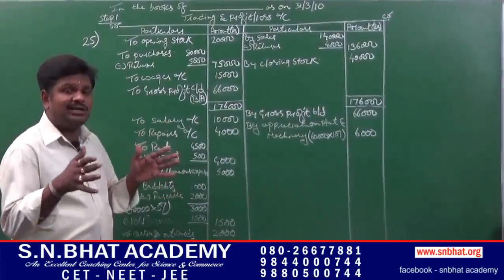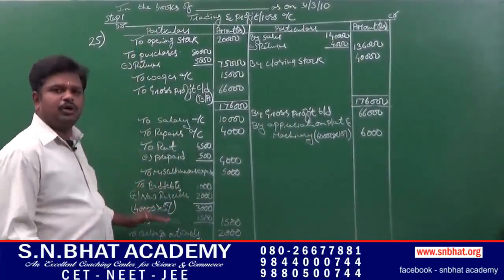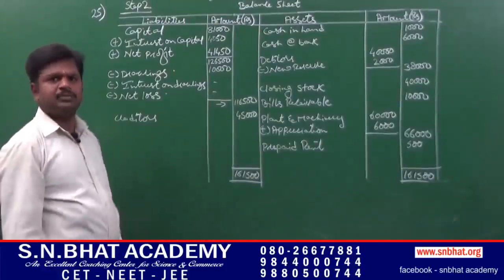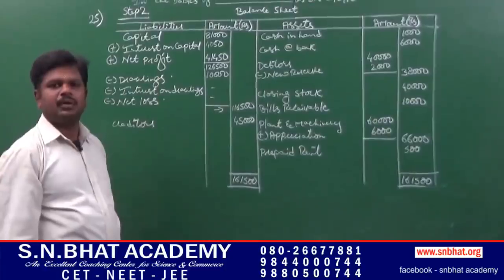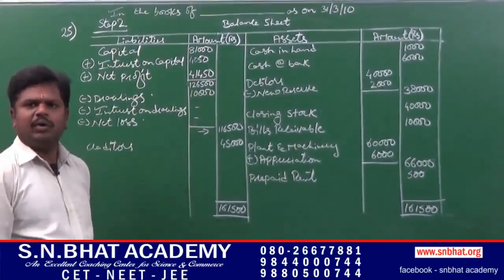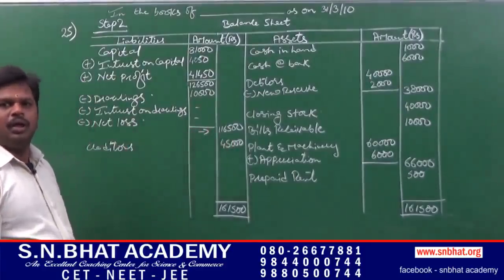In order to calculate this net profit, we have to prepare both the trading account and the profit or loss account. Step 2, balance sheet. The format of the balance sheet: liabilities, amount, assets, amount. We have to draw two columns, that is inner column and outer column.